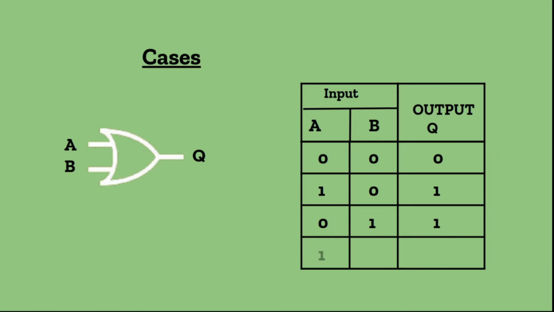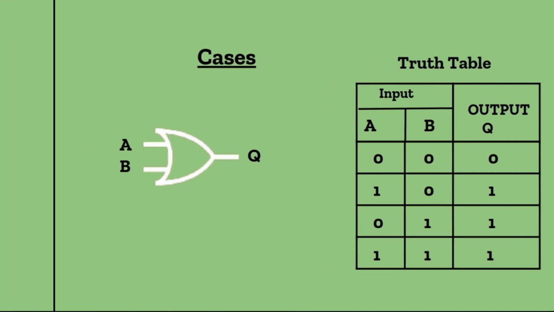The last case, if A equal to 1 and B equal to 1, then we think that Q will be equal to 2. But in Boolean algebra, we don't have any other values rather than 0 and 1. The Q will remain to be 1. If we group up all this data into a tabular form, then it is known as a truth table. The second logical gate is AND gate.